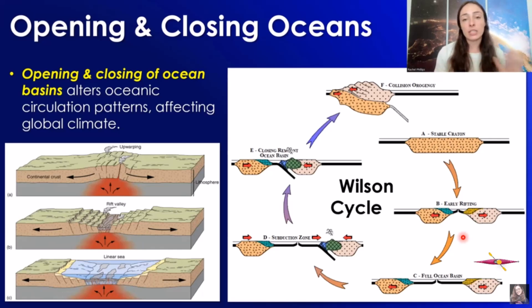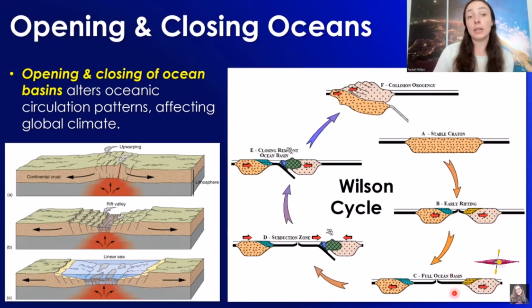And that eventually leads to a full boundary of extension where the plates are pulling apart once they form into 2 different plates. And you can see with the arrows here the movement of the plates apart from one another causing this rift zone. And then eventually that can form an ocean basin because the lithosphere stretches out and thins out so much that there's a basin there and water fills it, and then it keeps getting bigger and bigger and eventually can become an ocean.